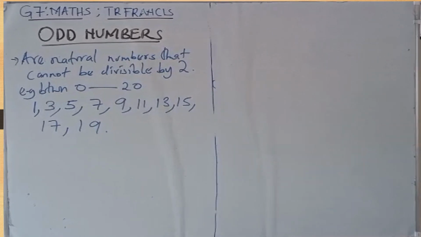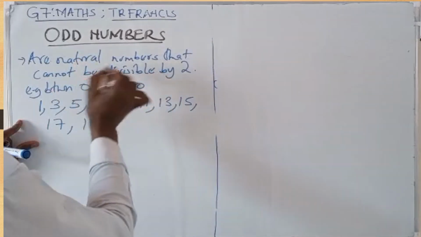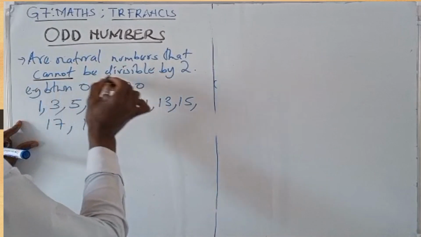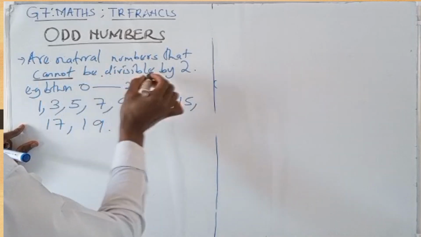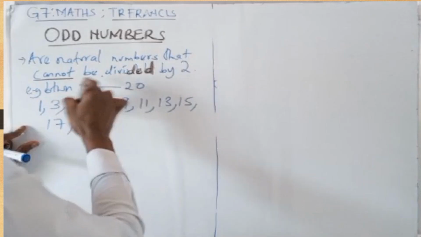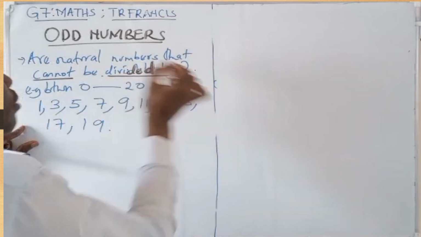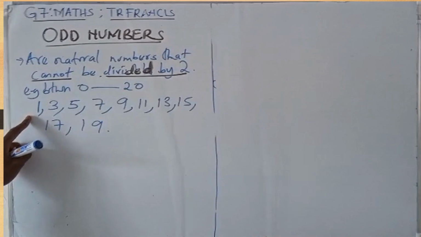So you have to remember, Lana, for even numbers we say they are divisible by 2, but for odd numbers they cannot be divided by 2. So 1 is not divisible by 2, so that's an odd number.